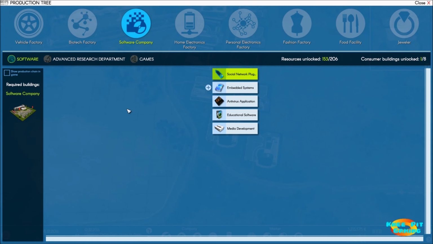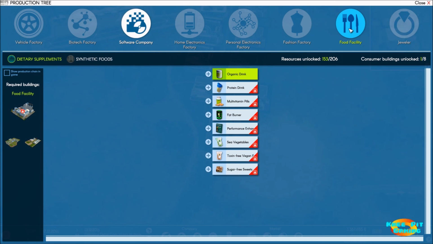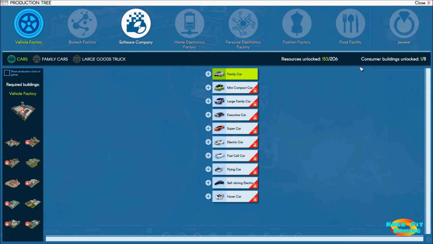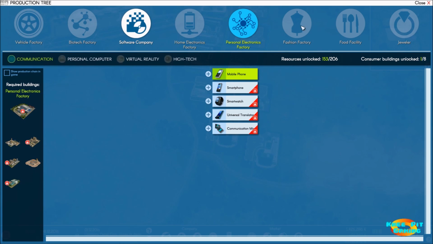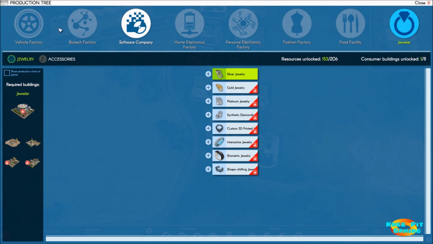Where do we go from here? Do we try to increase our production by building more and more software companies to simply increase our total availability, our total sales? Or do we look at moving on into one of these other areas? If you guys have a particular preference on that, let me know. At this point, I'm thinking I might want to move over into food and start doing some research there, so we can open up the various buildings within food. So we'll be ready to do those shortly. But if you have a particular preference on which one of these we go into, just let me know and I'll definitely look into it.